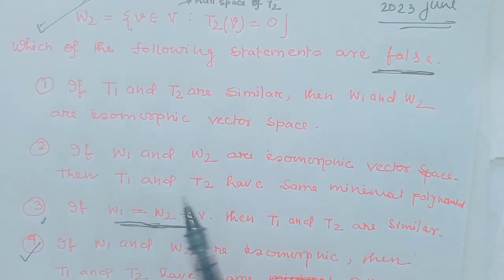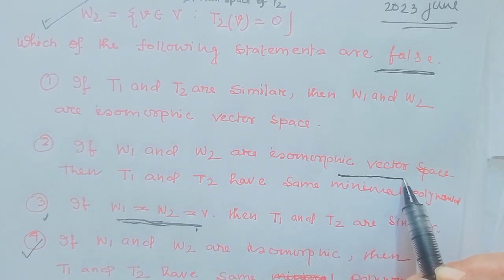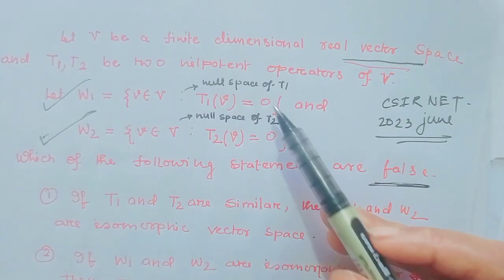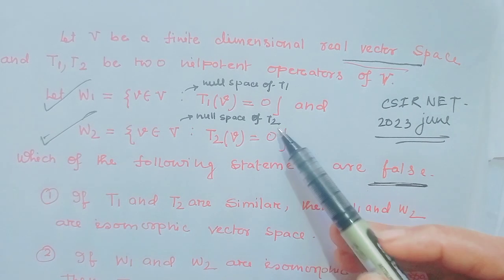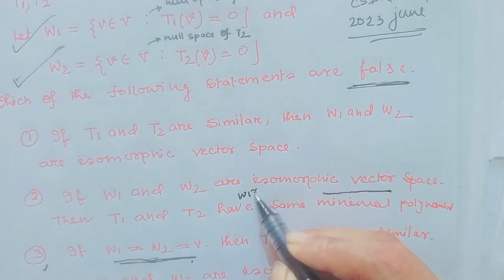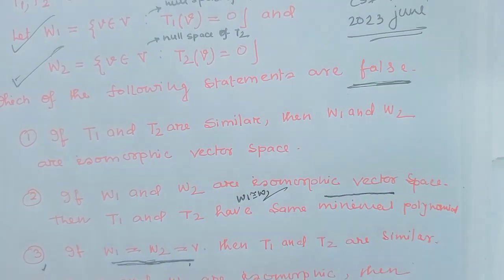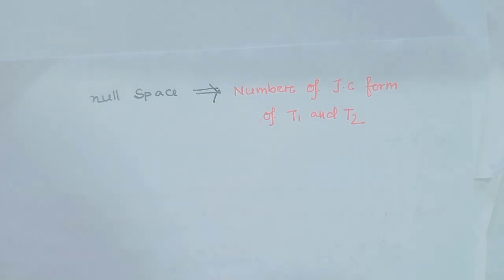Option 2: if W1 and W2 are isomorphic vector spaces. Isomorphic means their dimensions, this is the null space of T1 and T2. Since W1 is isomorphic to W2, that means their dimensions are always the same. Then T1 and T2 have the same minimal polynomial. Is it true? All of us know null space always represents the number of Jordan canonical form.